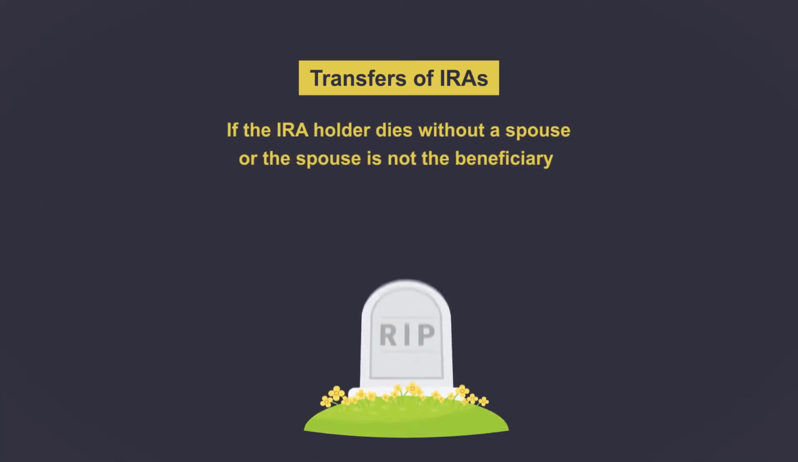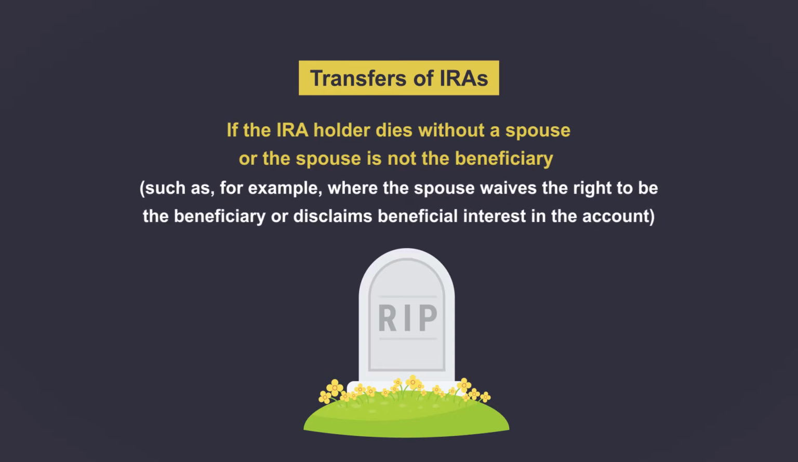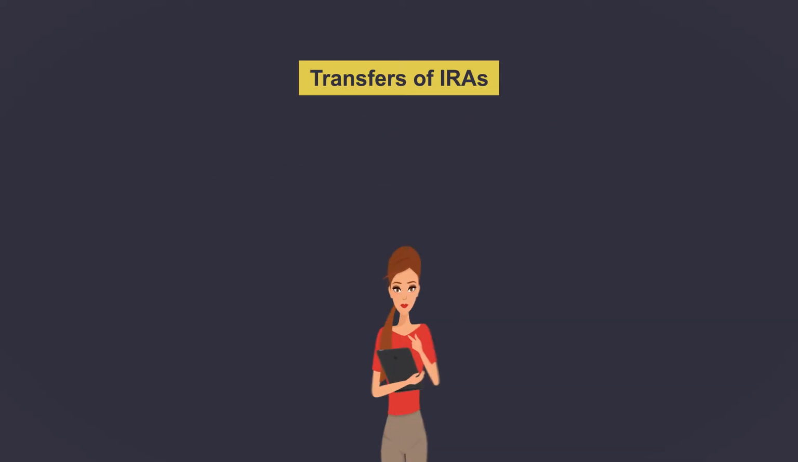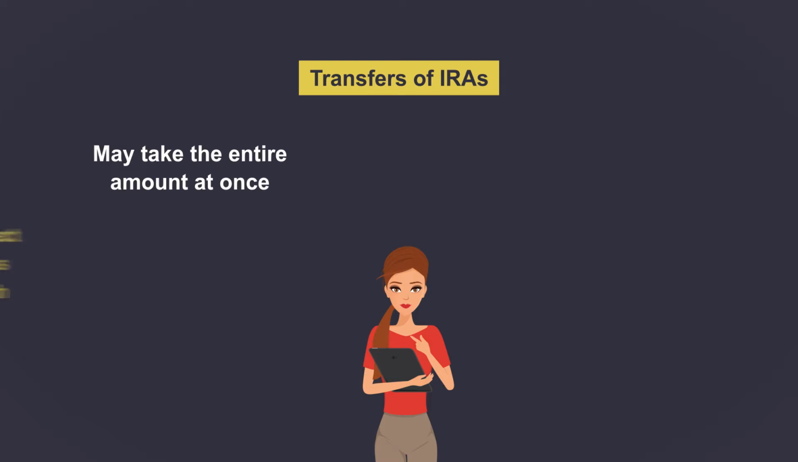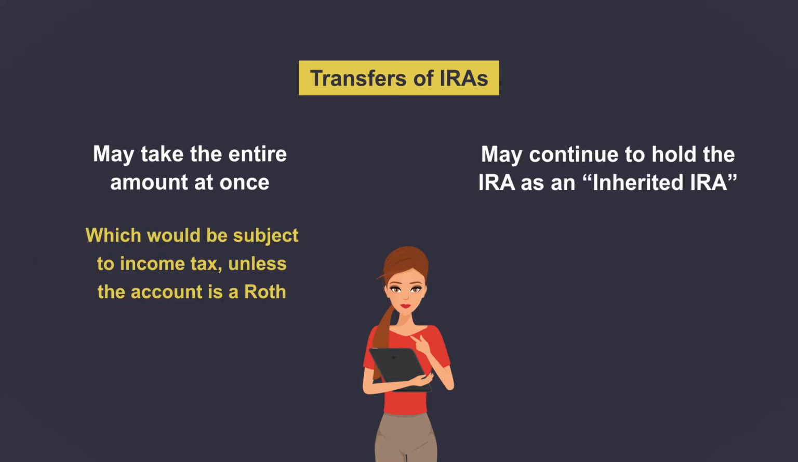If the IRA holder dies without a spouse, or the spouse is not a beneficiary, such as, for example, where the spouse waives the right to be the beneficiary or disclaims beneficial interest in the account, then the recipient, usually a child of the deceased IRA holder, may take the entire amount at once, which would be subject to income tax unless the account is a Roth, or may continue to hold the IRA as an inherited IRA.